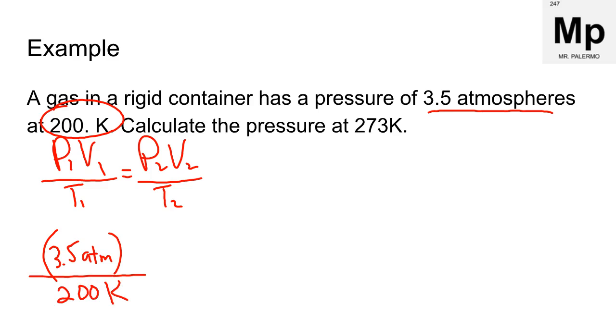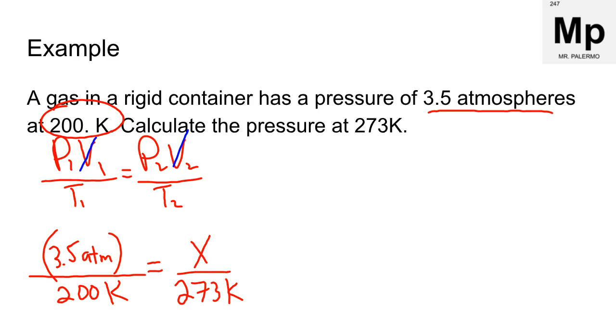Calculate the pressure at 273 Kelvin. So notice volume is not being mentioned, so we can cross volume out of our equation. So it's simply just P1 over T1 equals P2 over T2. So we are changing our temperature to 273 Kelvin, and then we're going to solve for X.